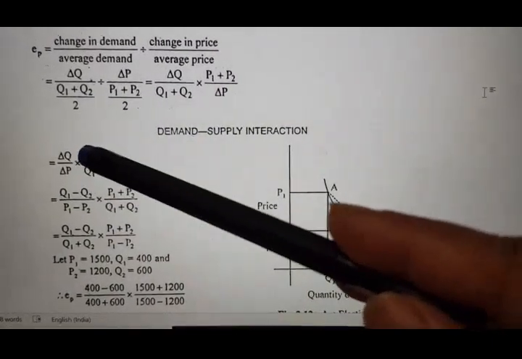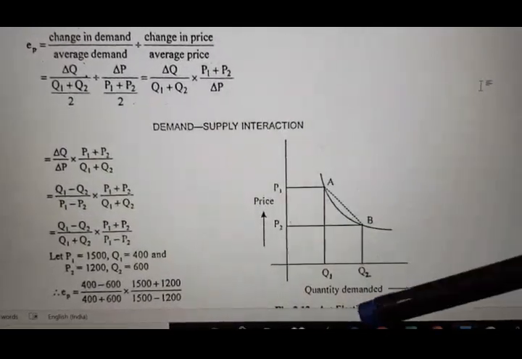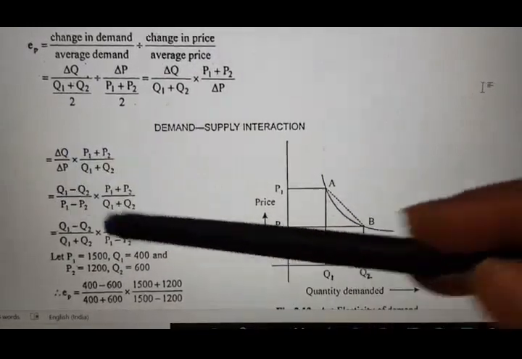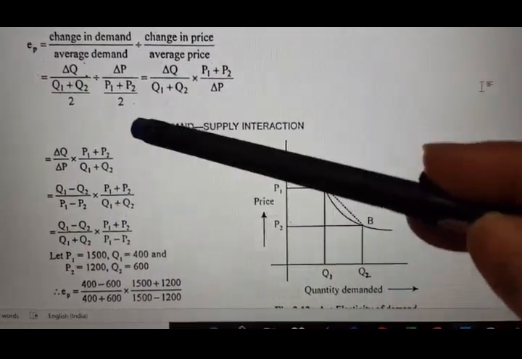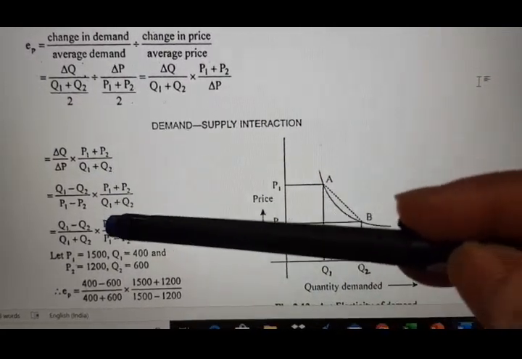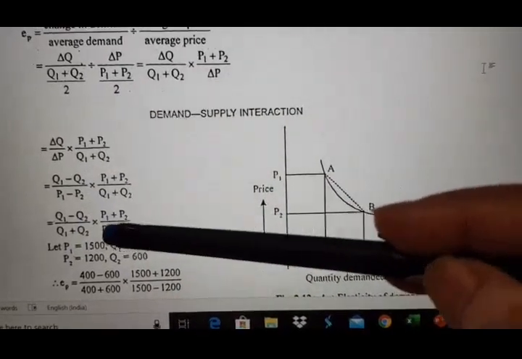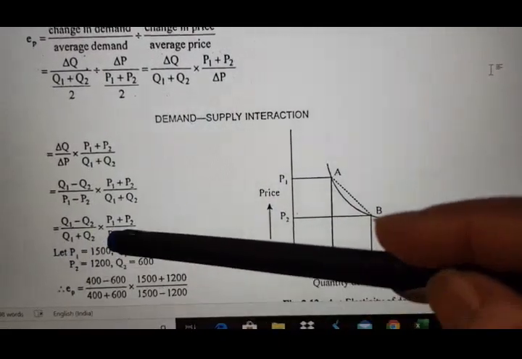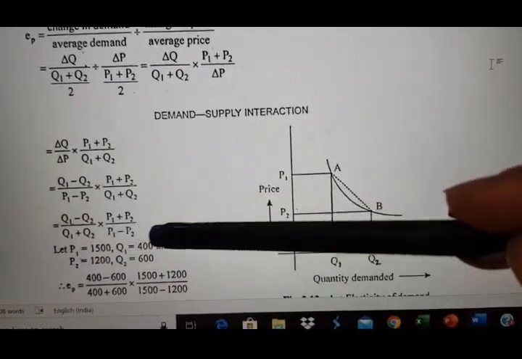Now instead of delta Q, I just now said delta Q means change in quantity, so we can write Q1 minus Q2, and here it will be P1 minus P2. I have written like this, into this portion will remain the same: P1 plus P2 in the numerator and Q1 plus Q2 in the denominator. Now see, this Q part I have taken first. So Q1 minus Q2 divided by Q1 plus Q2 into P1 plus P2 divided by P1 minus P2.